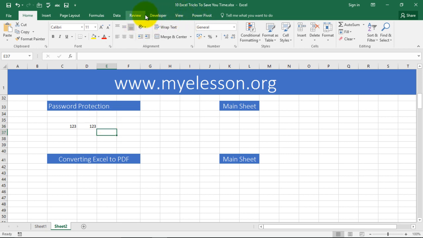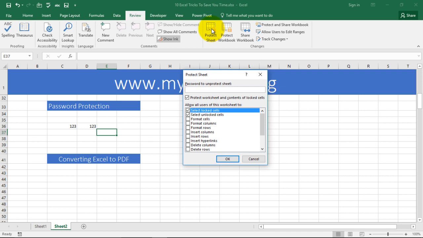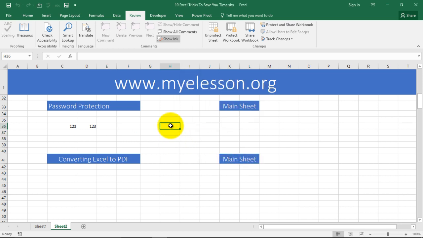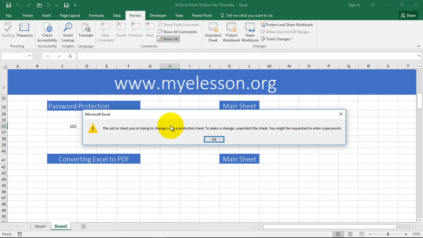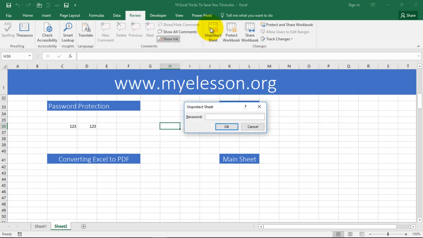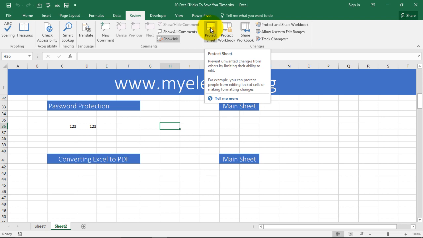Now, what I want to do is protect this sheet so that nobody can enter anything. So I go to review, I go to protect sheet, and I type in the password 123. Another 123. Now see what happens. I'm typing 123. It doesn't allow me to type. It says unprotect sheet. Now I have to unprotect it. I'm typing in the password 123. And here you are.